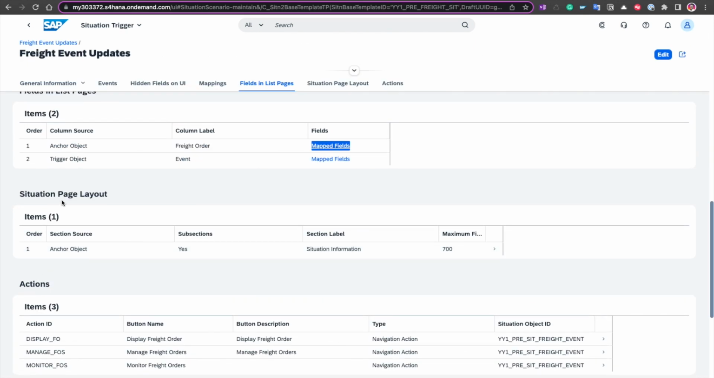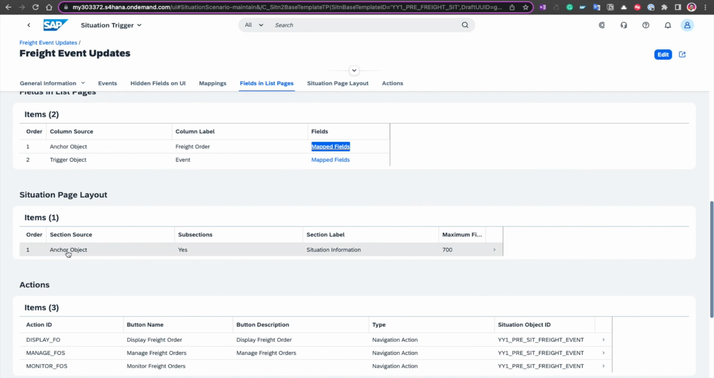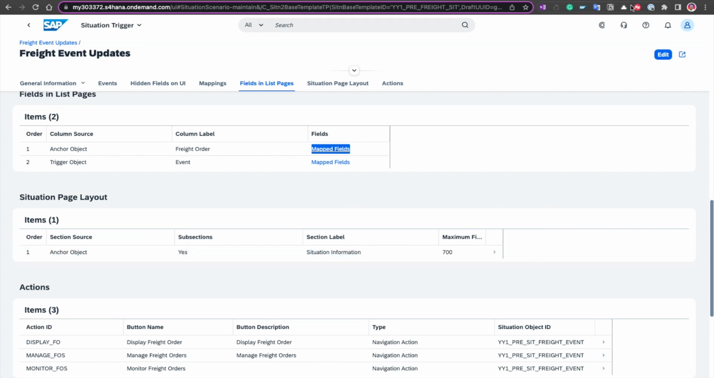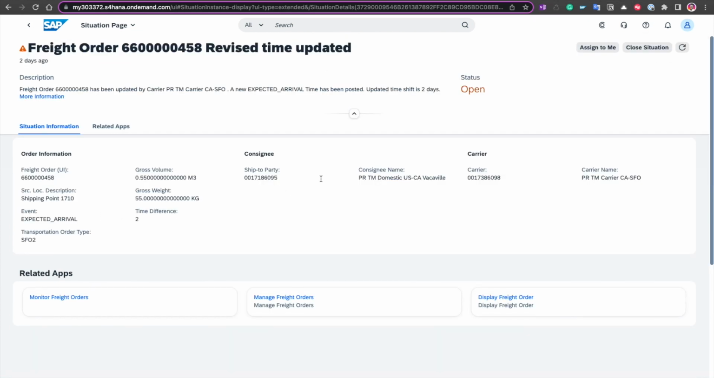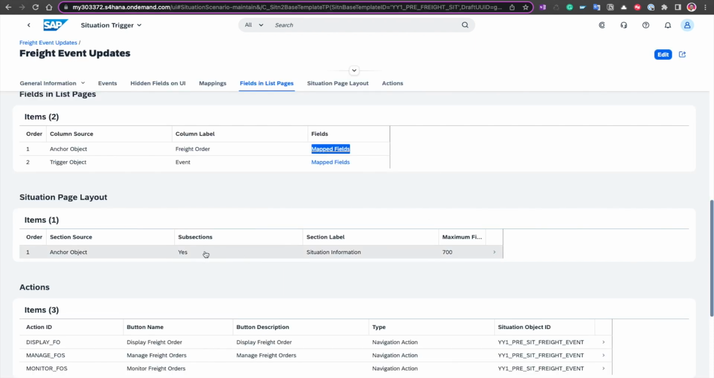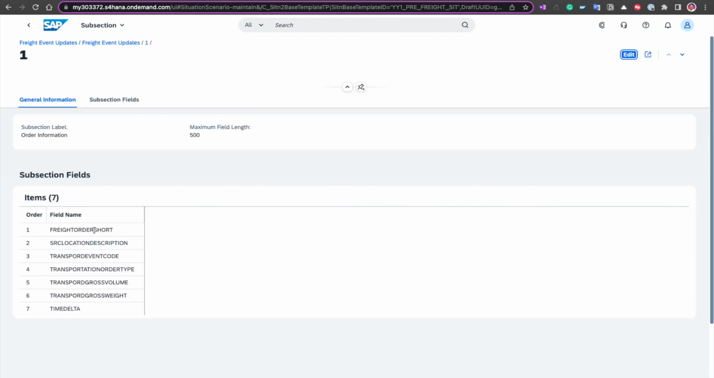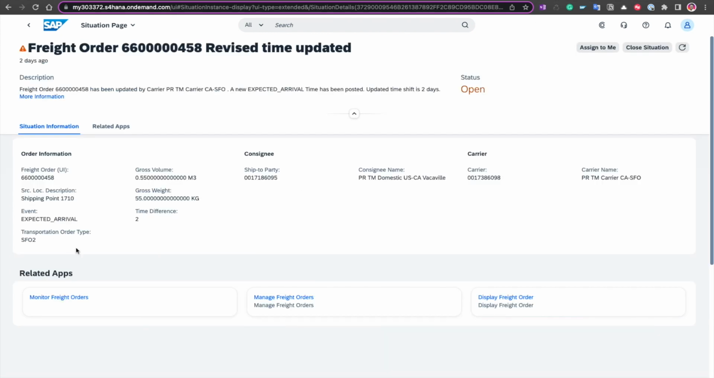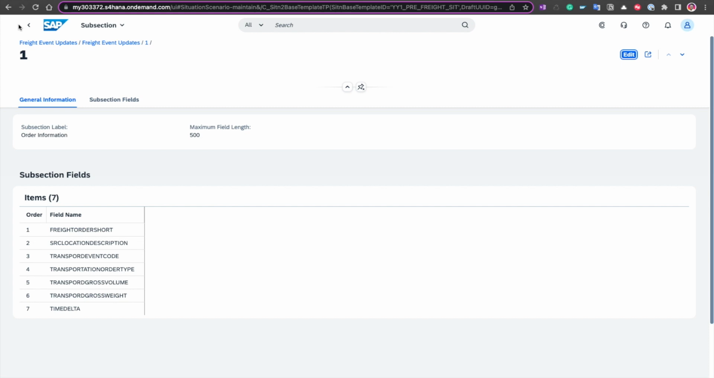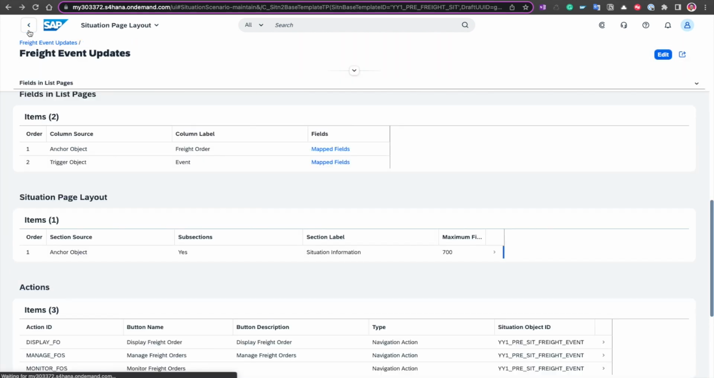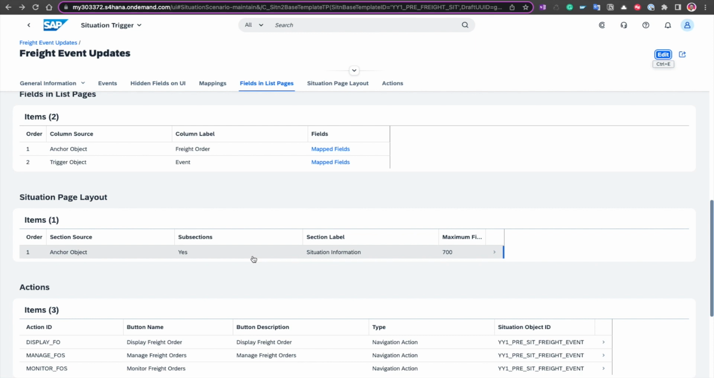So here I've said that in my page layout, I want to have one source section, which is anchor object in this case, and I also want to have subsections to it, which are those 3 that we had: order information, consignee, and carrier. So if we click on this particular line, you see those subsection labels that we have just seen, and then if we drill down one level deeper once again, we see all of the fields that we said we wanted to see in the situation detail, which is all of this right there. And we do that for each one of these subsections that we have decided to create.